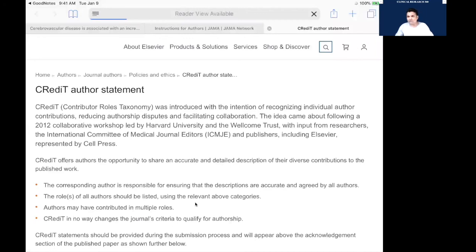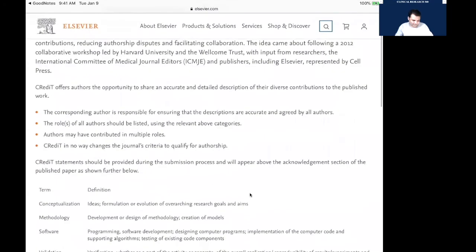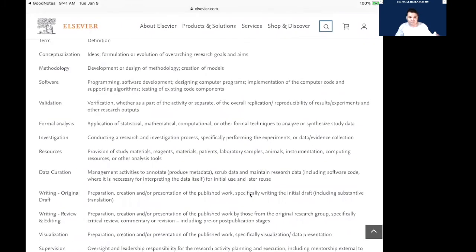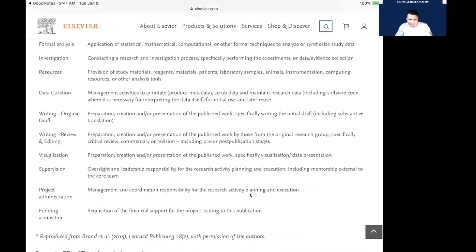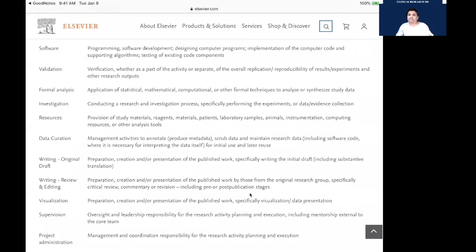Every journal has their own taxonomy, but it's an International Committee of Medical Journal Editors association. So they have this standard list where this many different types of roles are there: who conceptualized the idea, who wrote the methodology, software, validation, formal analysis, investigation, resources, curation, original draft, editing. So every single thing goes to some person, right? So that type of authorship exists.